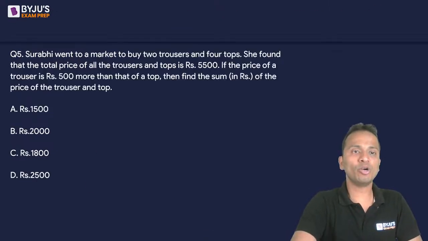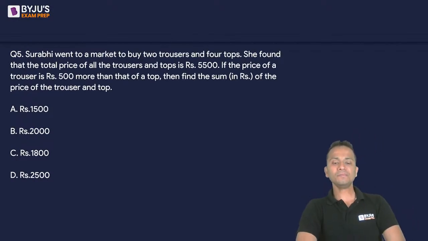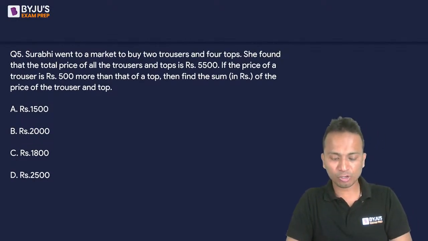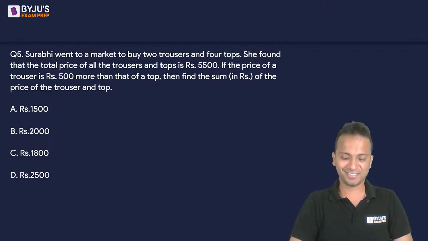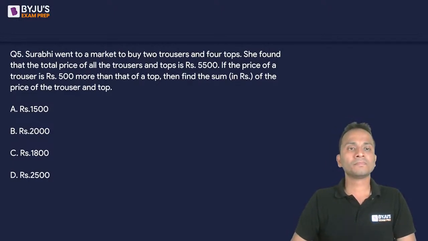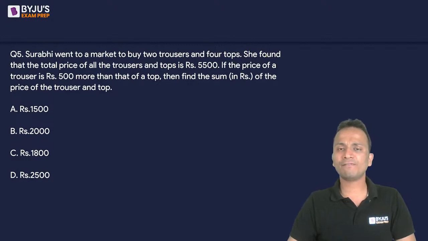Let's quickly move on to question number 5. Question number 5, very simple question of linear equations. Survi went to market to buy 2 trousers and 4 tops.